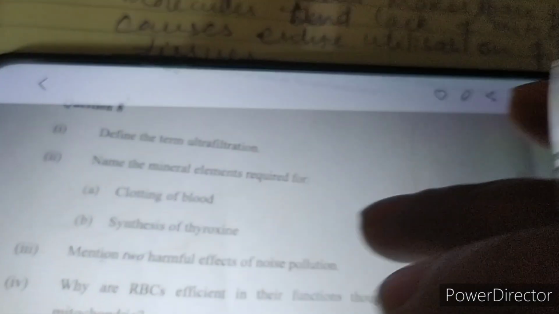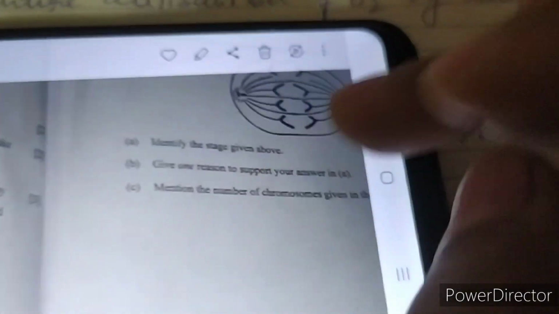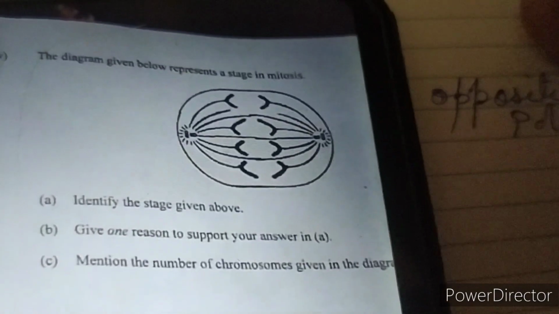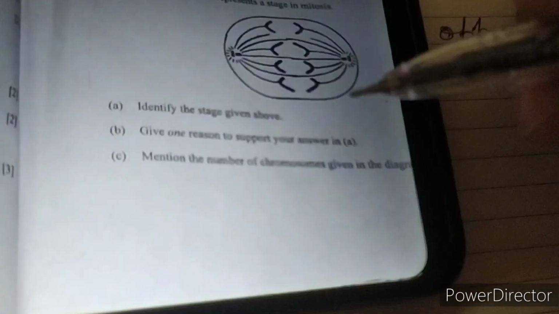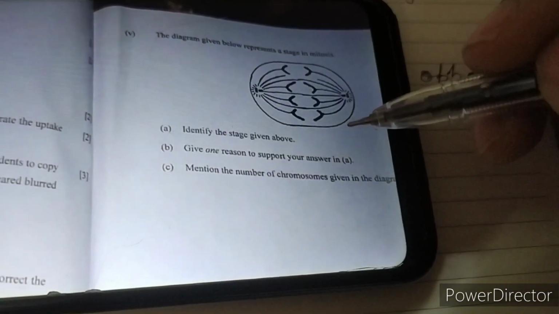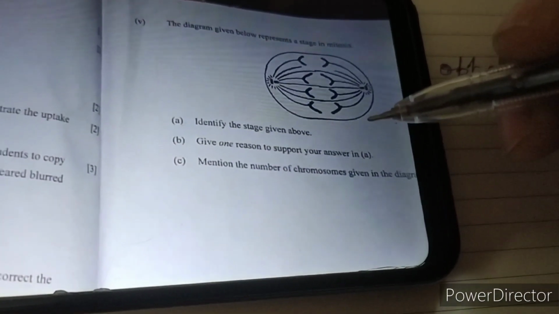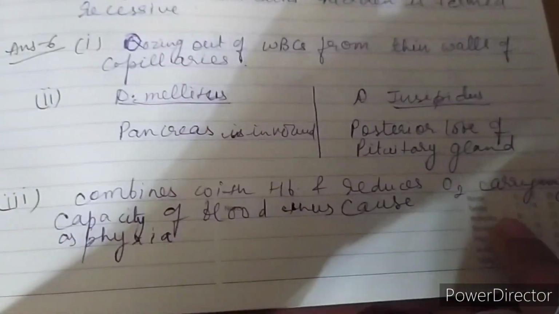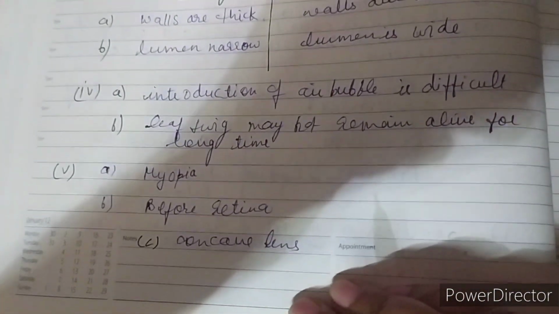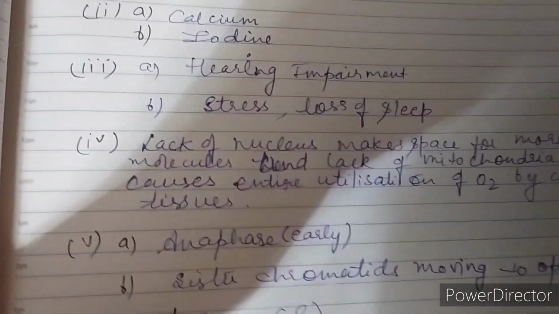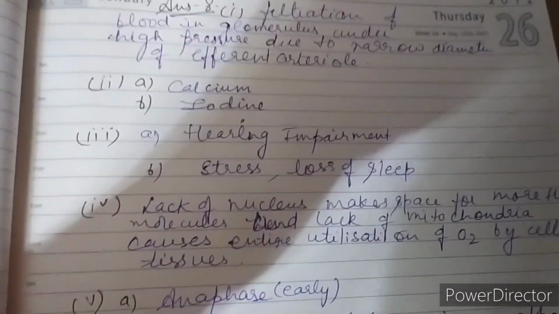Next is a diagrammatic question from the mitosis chapter. In this diagram, identify the stage: early anaphase. Give one reason to support your answer. In this, the chromatids are moving to the opposite poles and therefore it is anaphase, and you have to mention the number of chromosomes, that is 4 pairs or 8. So here I can show you the answers that I have already written for questions 6 to 8, that you can see and match here. Maybe your words may be a little different, but if they mean the same, then it's okay.